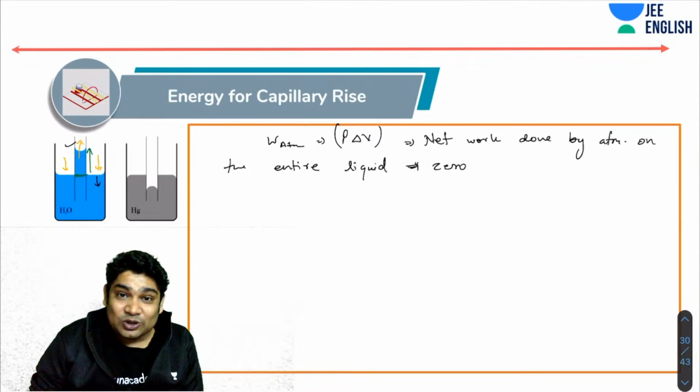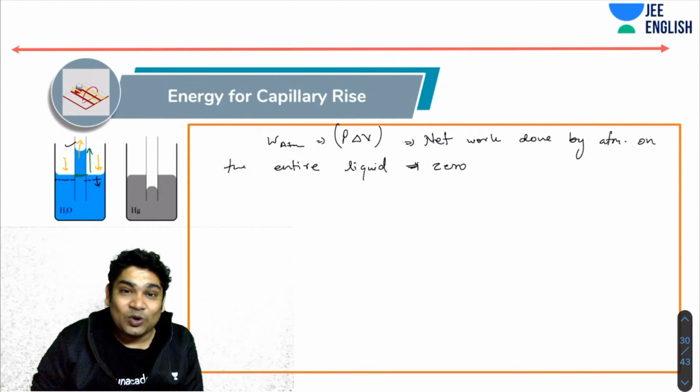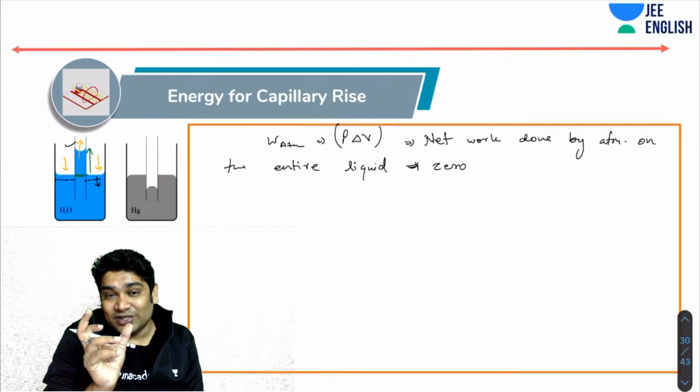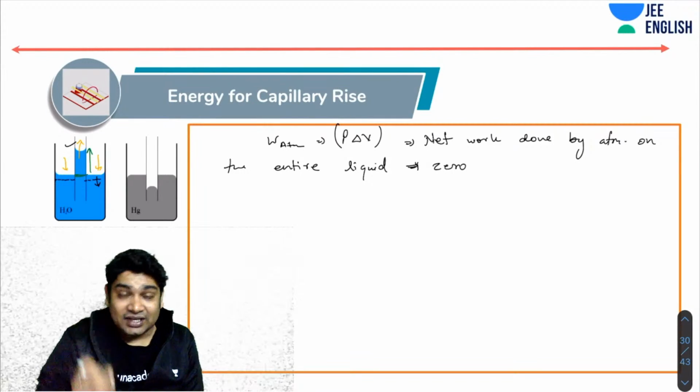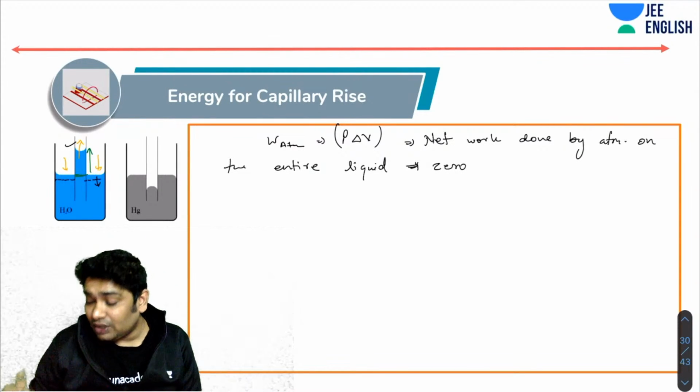Now, some of you can also say, sir, it is the potential energy being lost by this liquid. No, that is also not the correct answer, because you realize the area of cross section is so huge here that the change in height is hardly anything. So again, where is this energy coming from?